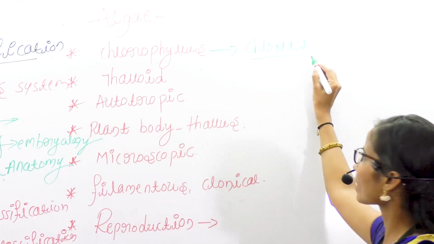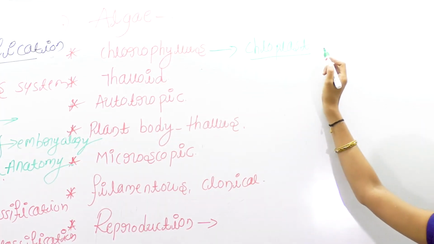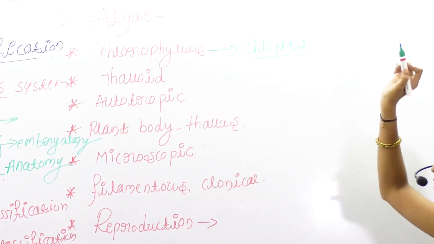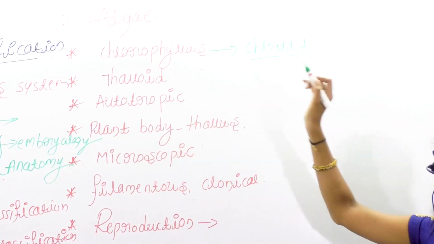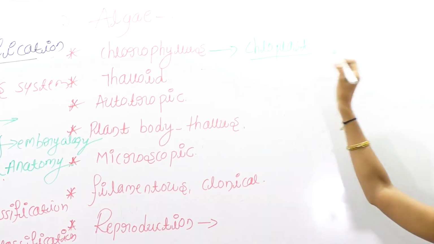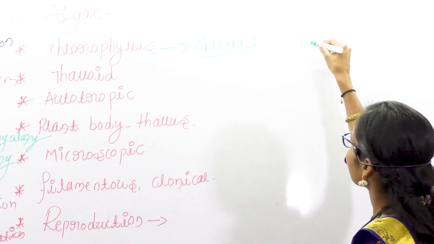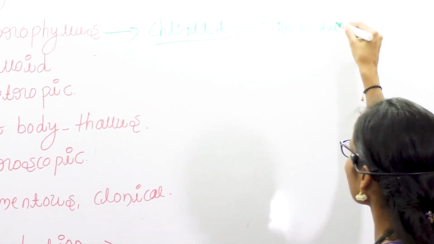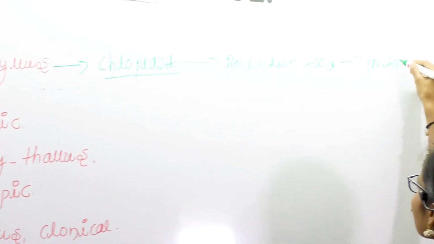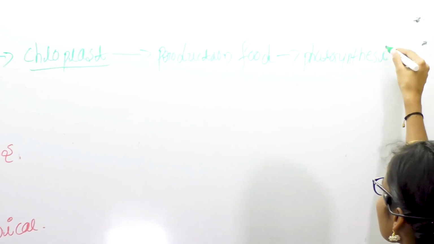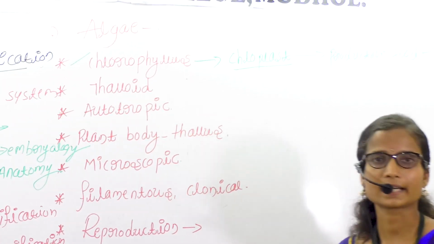Chlorophyllous means containing chloroplast, so algae are capable of producing food by the process of photosynthesis. The presence of chloroplast indicates production of food. This is the first characteristic of algae.